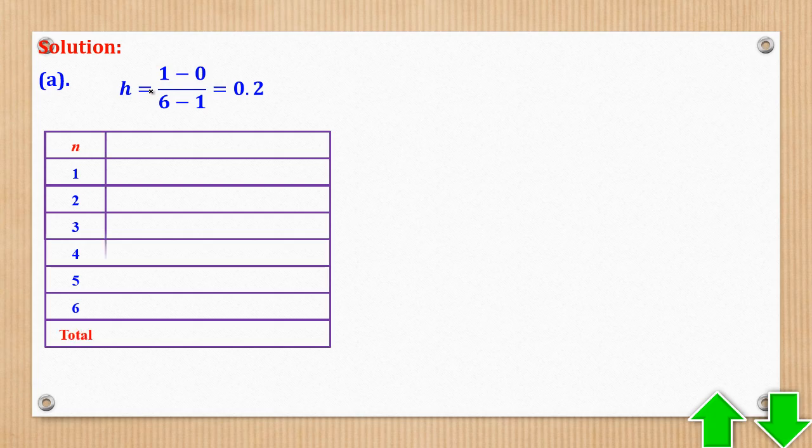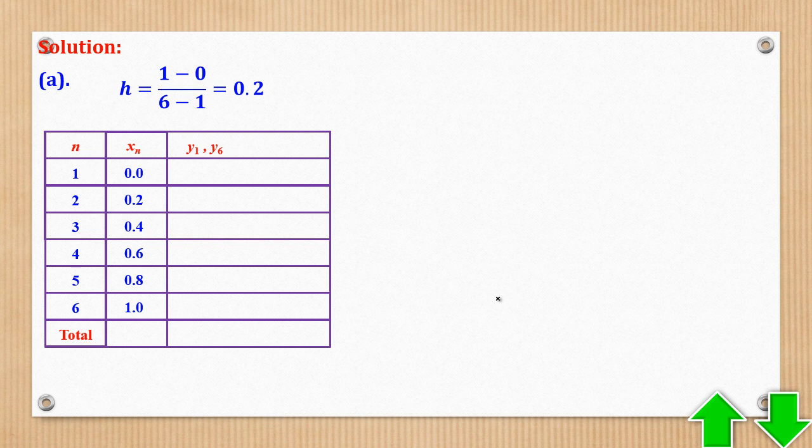They should be 6. Then the values of x, starting from the lower limit and keep on adding 0.2, it gives this, plus 0.2, plus 0.2, plus 0.2, plus 0.2. Then you can now go to the values of y, the extreme values.